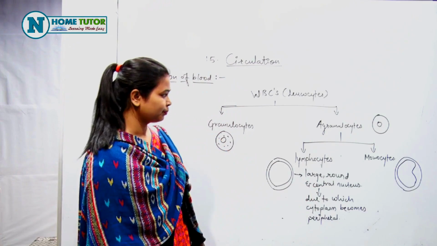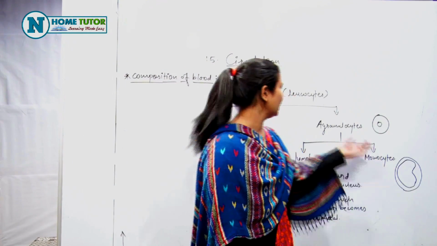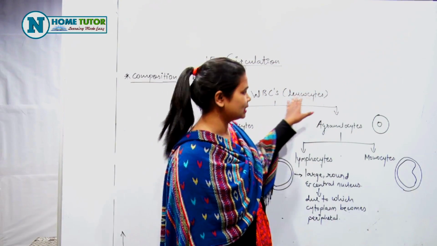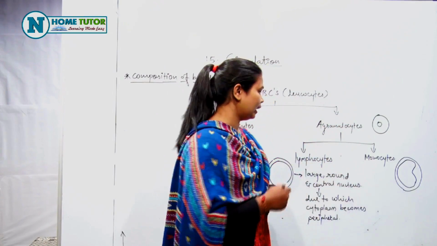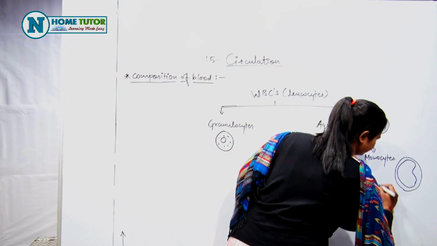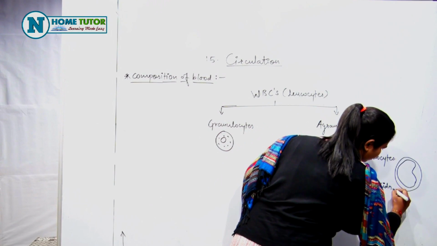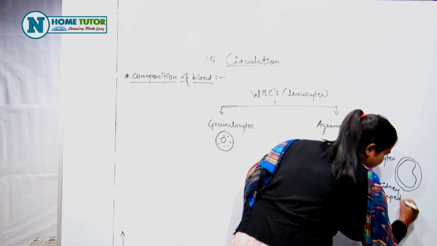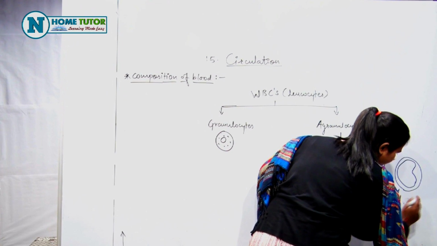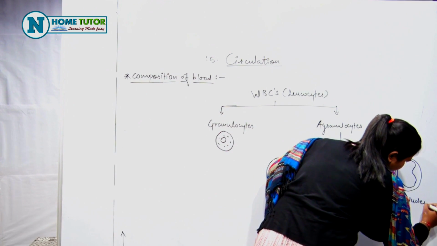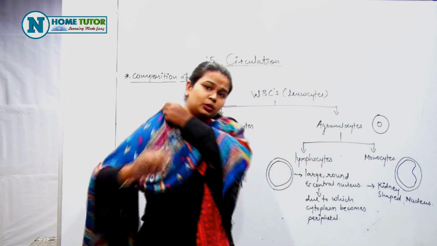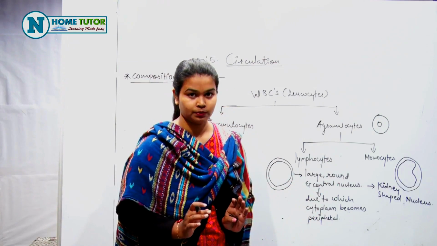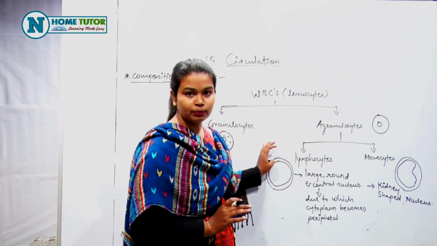Now, the last type of WBC is monocytes. Monocytes are the type of WBCs having clear cytoplasm and the nucleus is kidney shaped or you can say bean shaped nucleus. सारे WBCs में मोनोसाइट का न्यूक्लियस जो है वो लार्जेस्ट न्यूक्लियस है. ऑलराइट, सो दीज आर द टाइप ऑफ WBCs.